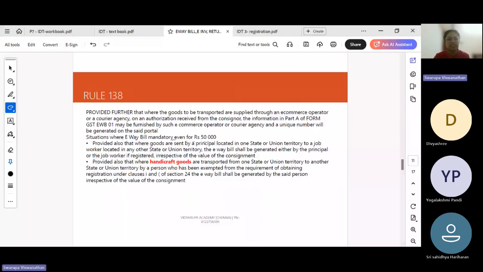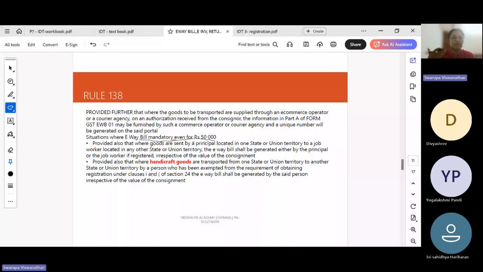Okay, there are certain mandatory provisions where e-way bill is to be mandatorily made even though the supply or the movement is less than 50,000. In case of handcraft goods, compulsorily e-way bill has to be generated for every movement. Even if there is a 1 rupee movement, we need to generate e-way bill. In case of principal and agent, in case of movement to job worker, e-way bill is compulsory.